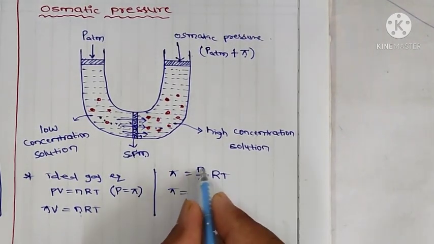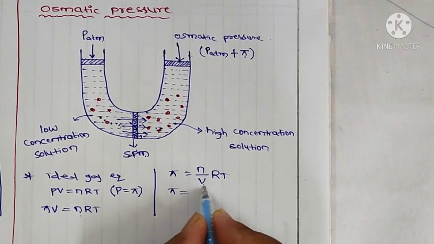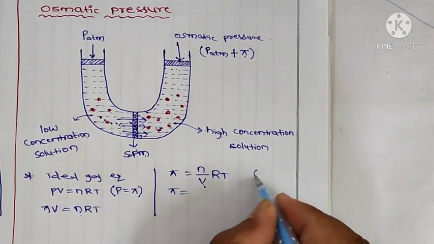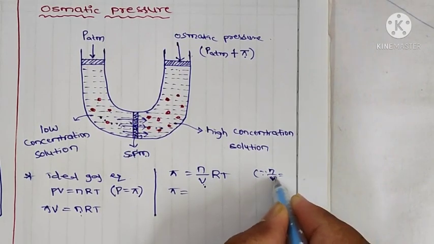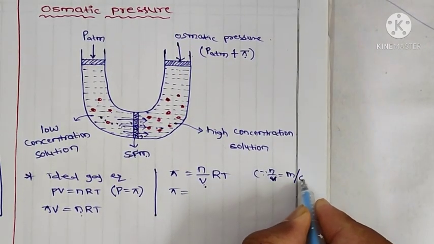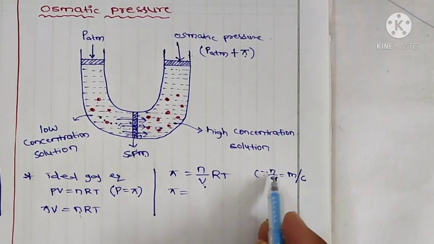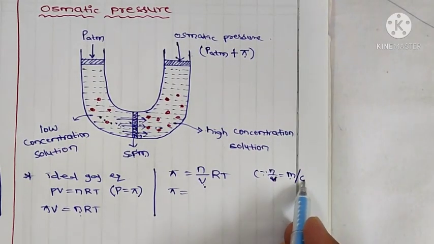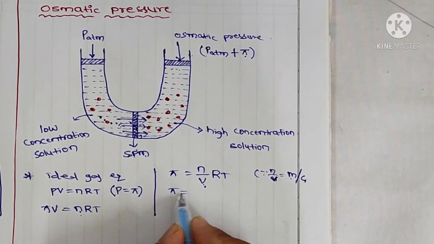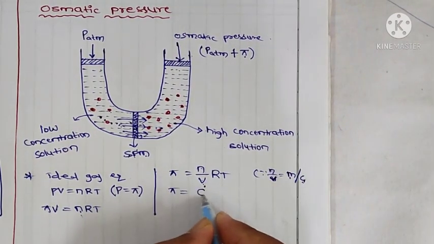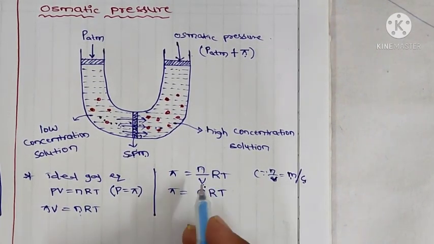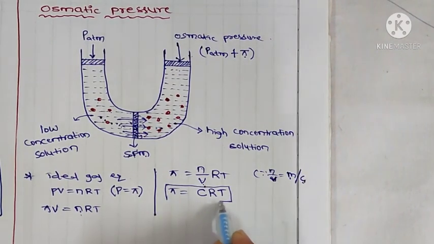And n by V, moles per volume, is a concentration or molarity. So here, n by V is equal to M, molarity or concentration. So instead of n by V, we can write M or C. I am taking C, concentration, and R and T. So pi is equal to CRT.